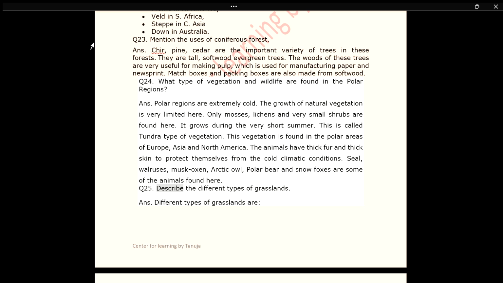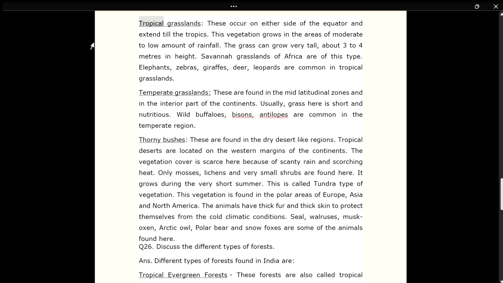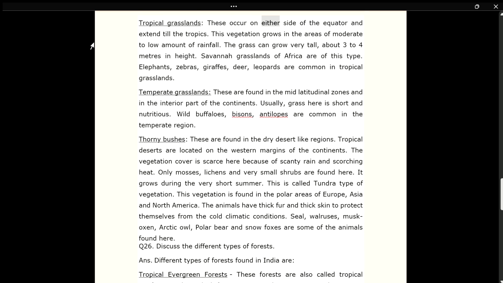Q25. Describe the different types of grasslands. Ans. Different types of grasslands are tropical grasslands. These occur on either side of the equator and extend till the tropics. This vegetation grows in the areas of moderate to low amount of rainfall. The grass can grow very tall, about 3 to 4 meters in height. Savanna grasslands of Africa are of this type. Elephants, zebras, giraffes, deer, leopards are common in tropical grasslands.